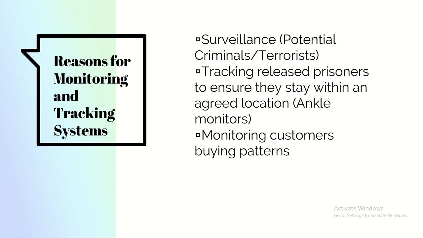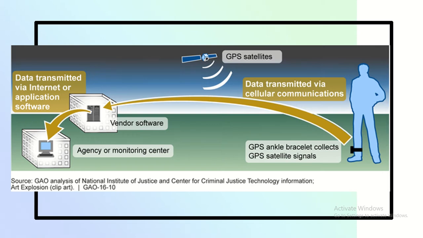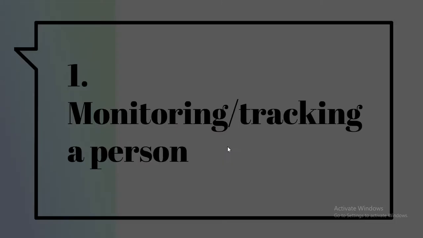Reasons for having monitoring and tracking systems for surveillance: potential criminals need to be surveyed and tracked all the time. Terrorists need to be tracked. When prisoners are released, they need to be tracked to make sure they stay within their agreed locations. Or sometimes we want to monitor and track our customers as a business to find out what their buying patterns are and what products they are more interested in. In the example you can see here, there is an ankle bracelet on the leg of a person, and this sends GPS signals and the data is transmitted via cellular communication. Then the monitoring center is able to know where he is at what time and so on.